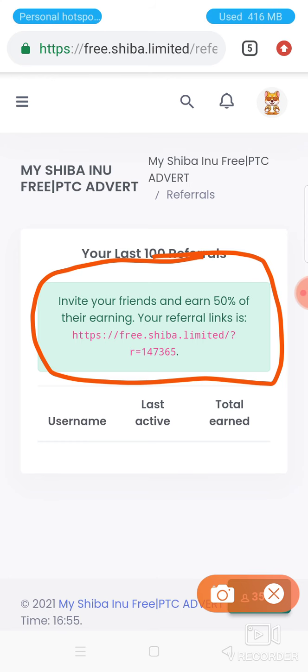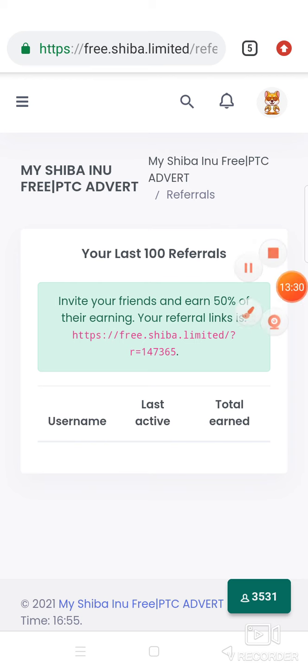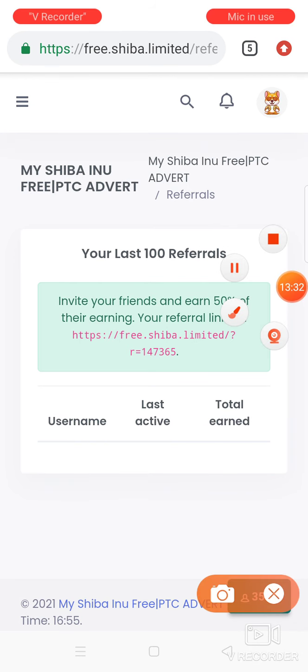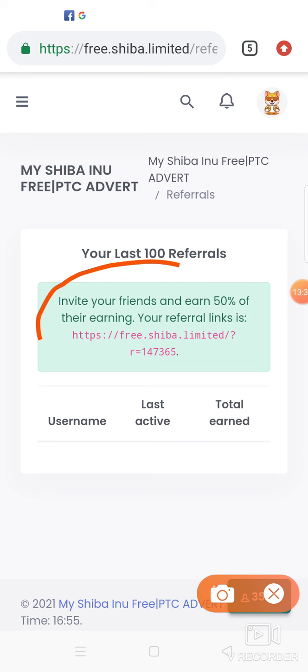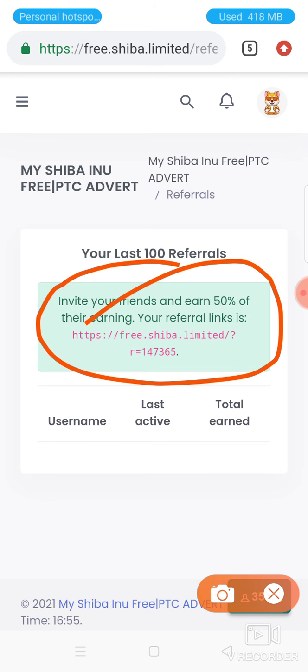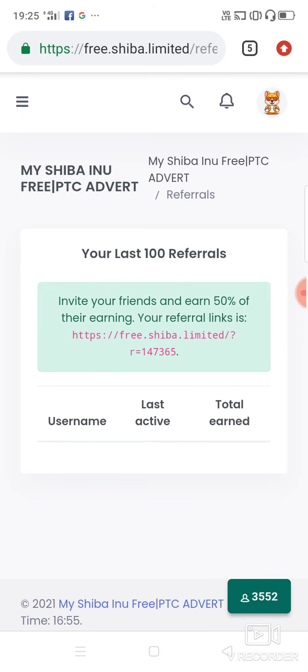I think this is a legit site, because you have heard about Shiba. Shiba is going too high. Elon Musk is just tweeting and tweeting, and it's becoming popular. And I think you'll be interested. I hope you collect around 1 crore 50 lakh Shiba tokens and withdraw from this website. Good luck.